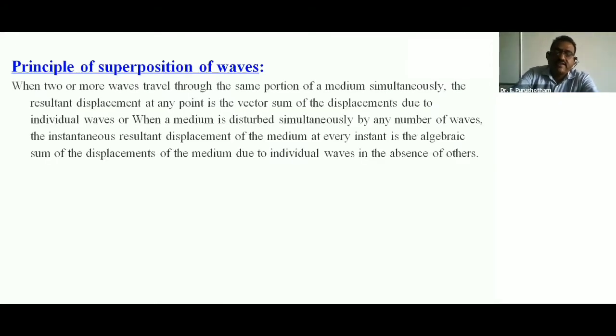So y is equal to y1 plus y2 plus y3. What is the definition? When two or more waves travel through the same portion of a medium simultaneously, the resultant displacement at any point is the vector sum of the displacements due to individual waves y1, y2, y3. That is called the principle of superposition of waves.